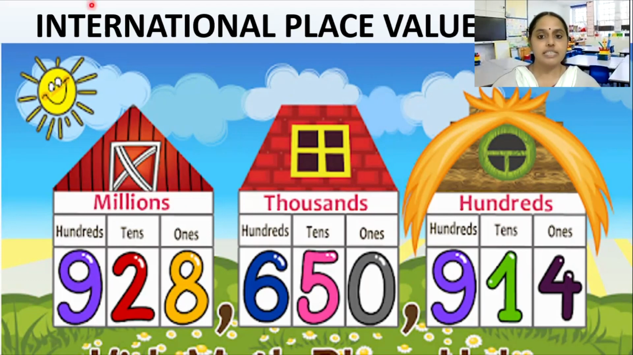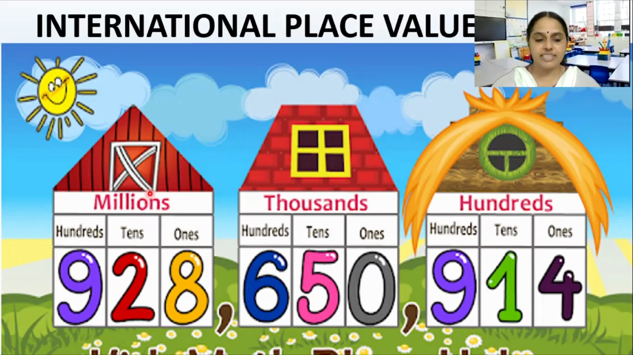Now, can you see this? This is the international place value chart. Now, what is the difference between the Indian place value chart and the international place value chart? Can you see here? Everything is in a group of 3. In hundreds we have 3, thousands also we have 3, millions also we have 3. And see how will we read it?